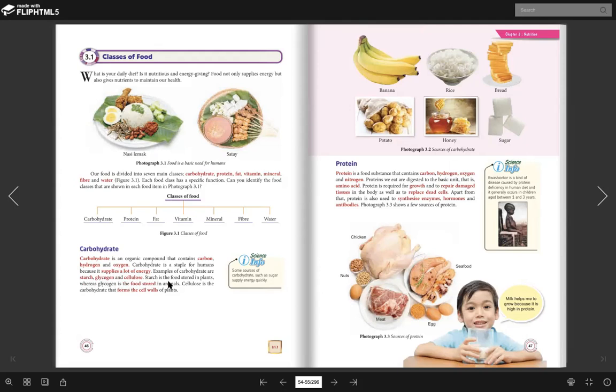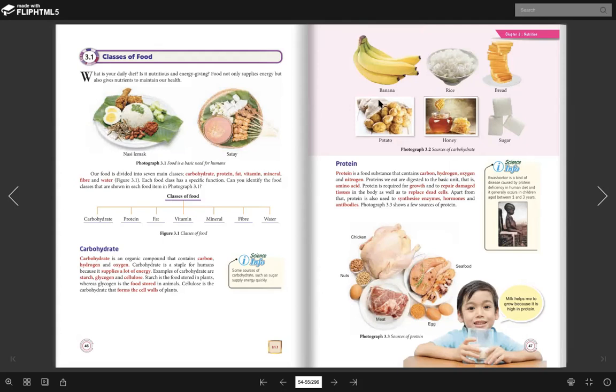Starch is a food stored in a plant. For example, banana and potato, right? Those things are plant. So inside banana, inside plant, the example of carbohydrate present in them are called starch. Dalam ni ada starch, dalam ni pun ada starch. Starch dalam bahasa Melayu kanji. Other than that, rice is also contain starch. Paddy kan, rice is from paddy.